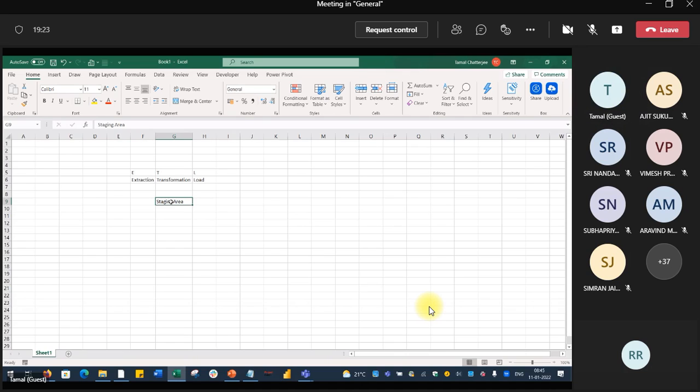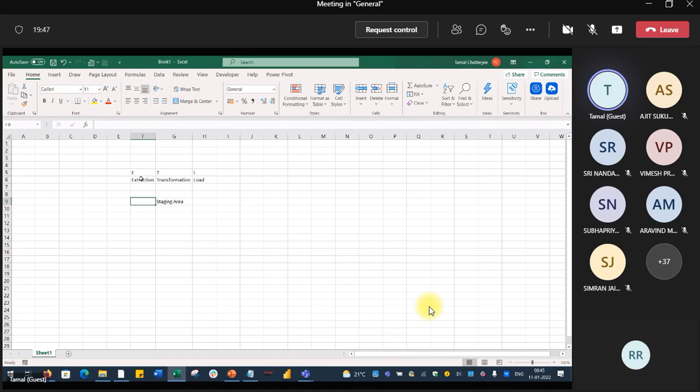Staging area is nothing but a temporary place where you keep the data before loading it into the original database or somewhere. Here you do the data transformations. We will see the different rules of transformation.